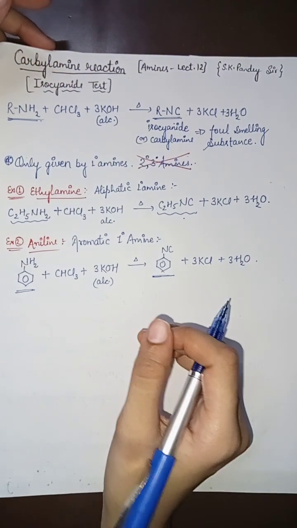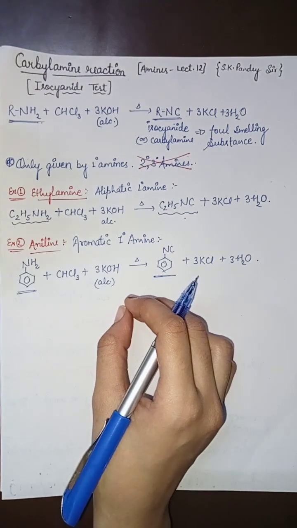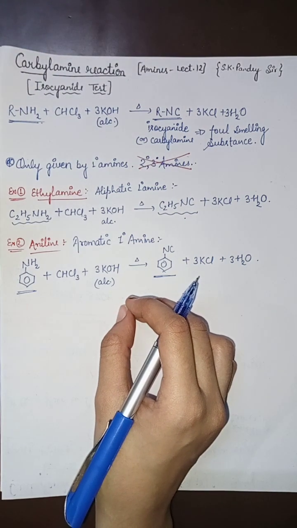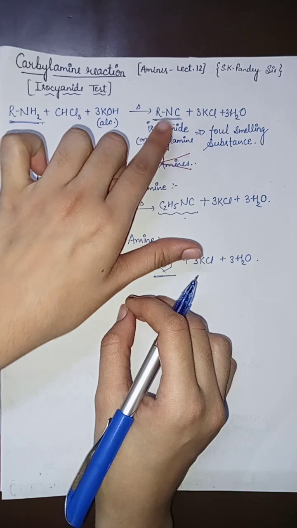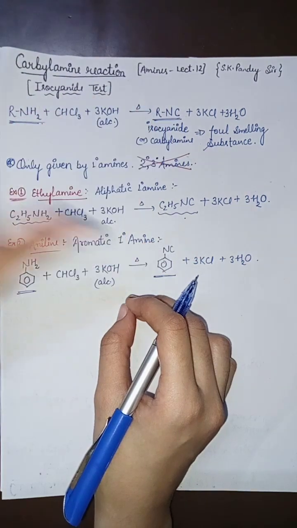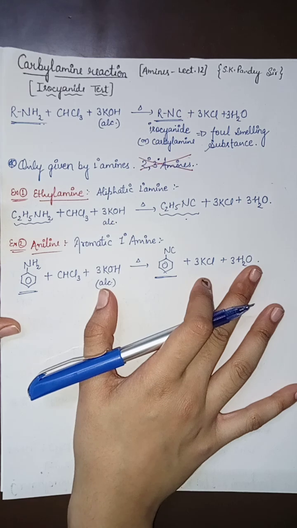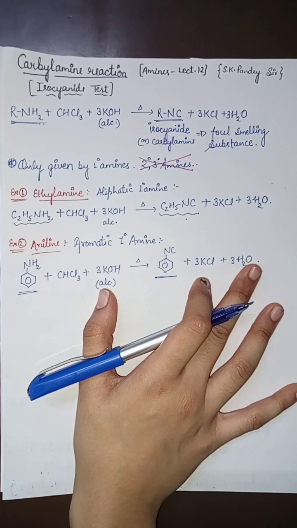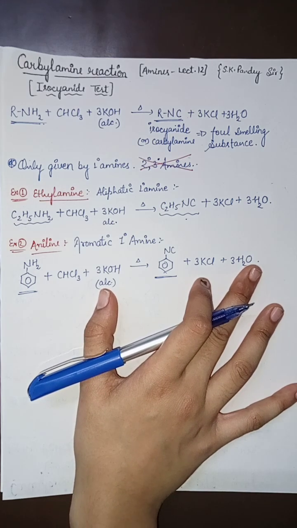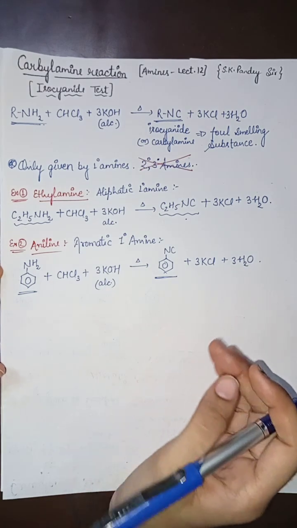Also, to solve the question of this reaction, only and only what you have to do is replace the NH2 by NC, मतलब NH2 हटाओ NC लगाओ. So this is the way to solve the questions of this reaction, and hence here we get completed with this reaction, that is carbylamine reaction. Hope it helps you. Thank you.